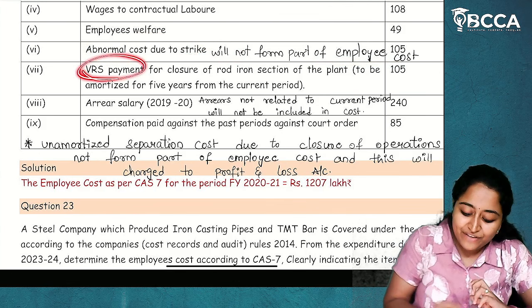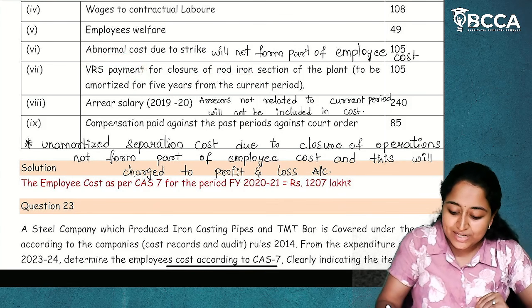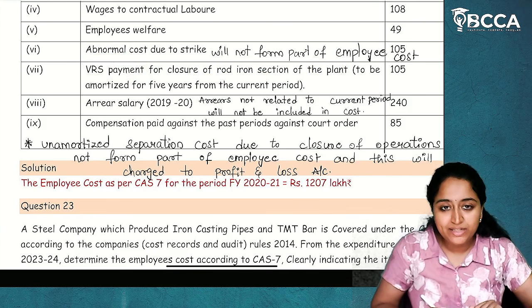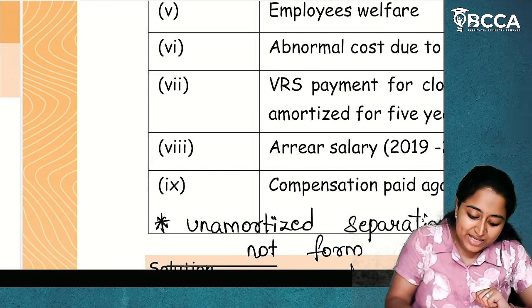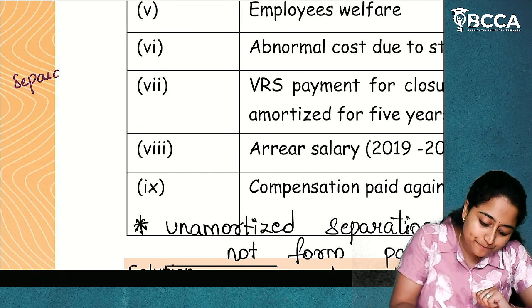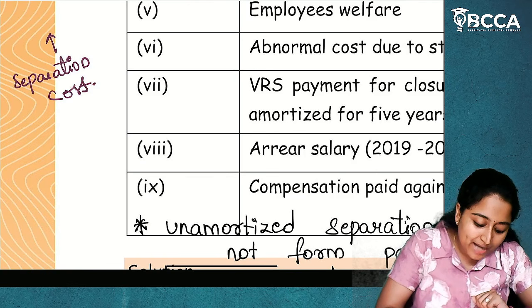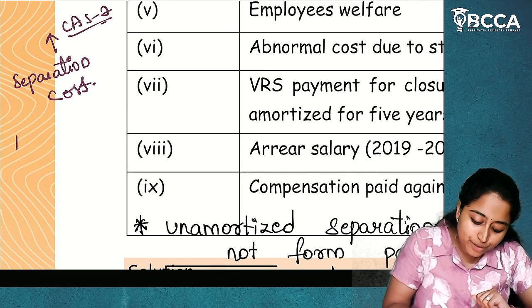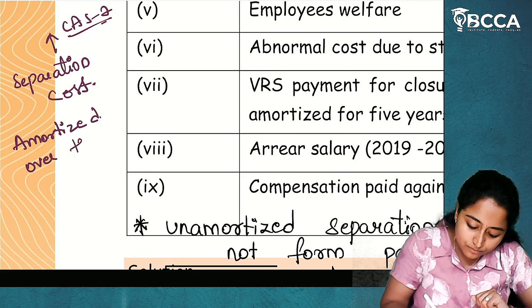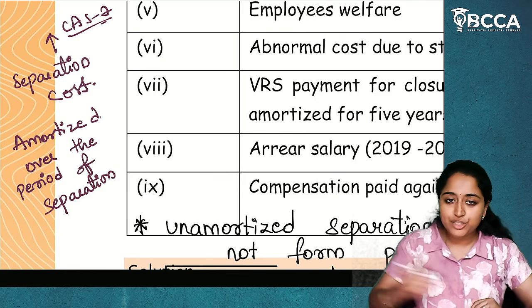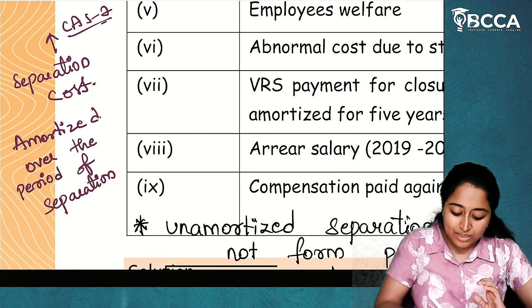Then, VRS payment for closure of the rod iron section of the plant. See, what is VRS payment? Voluntary retirement scheme payment. As per CAS 7, this is called separation cost. Whatever separation cost is there, as per CAS 7, should be amortized over the period of separation. Now, this will be amortized over the period.